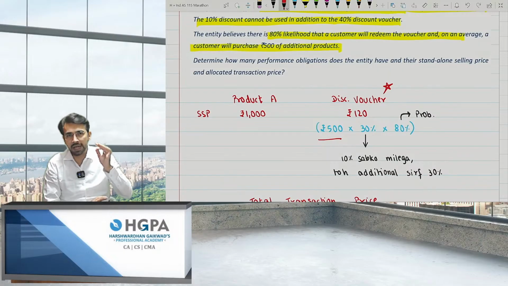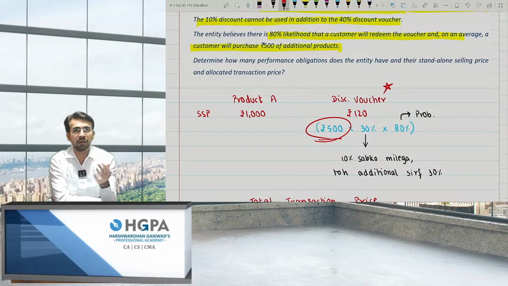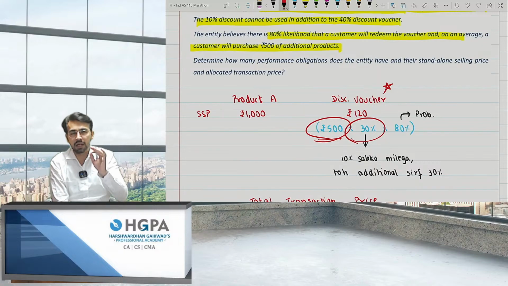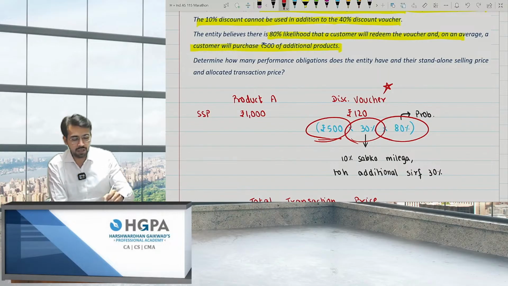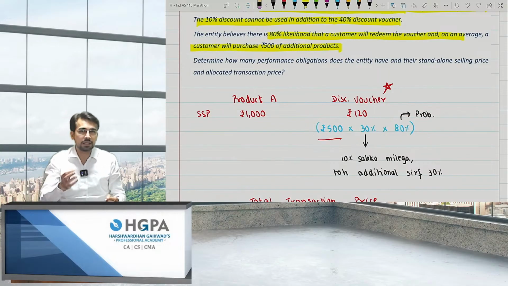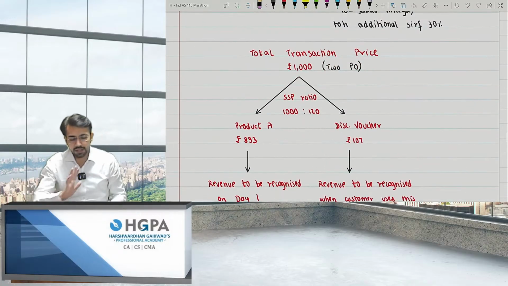How come they calculate 120? They estimated how much the purchase will be. So the customer will come and purchase only for 500, right? Next, 30% is the discount I'm giving you, not 40%, because 10% I'm giving to everyone. So 30% is the answer, and the chances are 80% he will come and purchase, right? 20% will not come only for the discount. So total transaction price is 1,000.